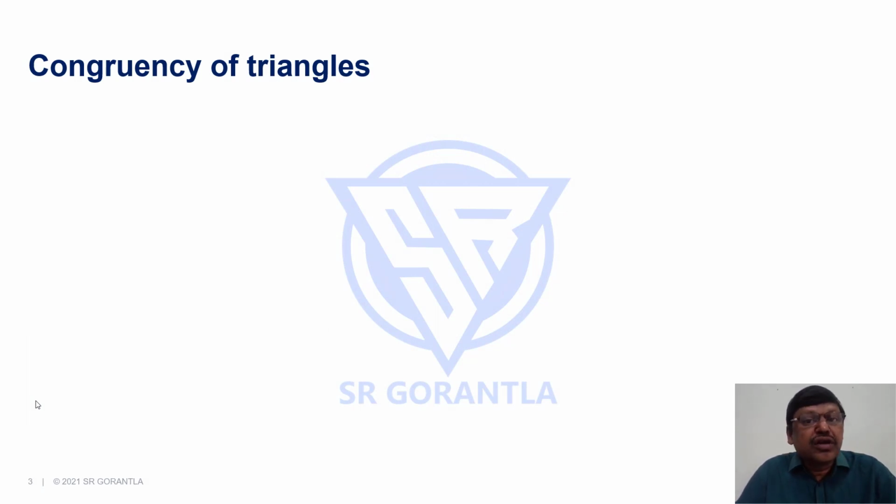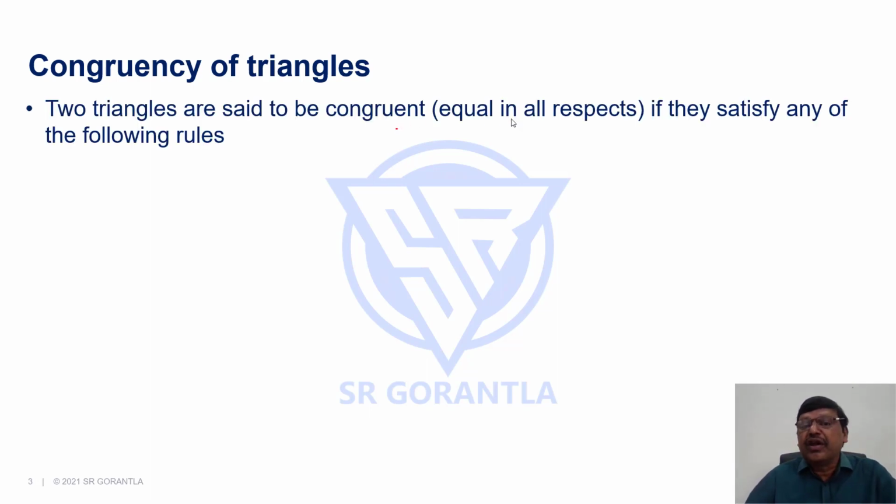When we say two triangles are congruent, they are equal in all respects. Their areas, their perimeters, everything is equal. And two triangles can be congruent if they satisfy any one of the four different rules that we are going to discuss here. Two triangles are said to be congruent, that is equal in all respects, if they satisfy any of the following rules. As I said, we will discuss four rules in detail.